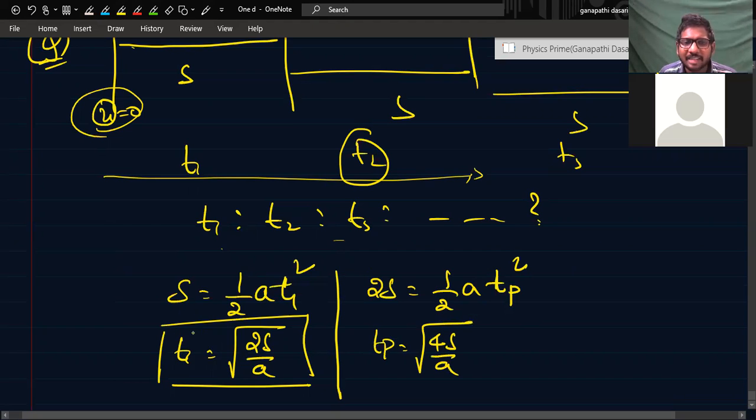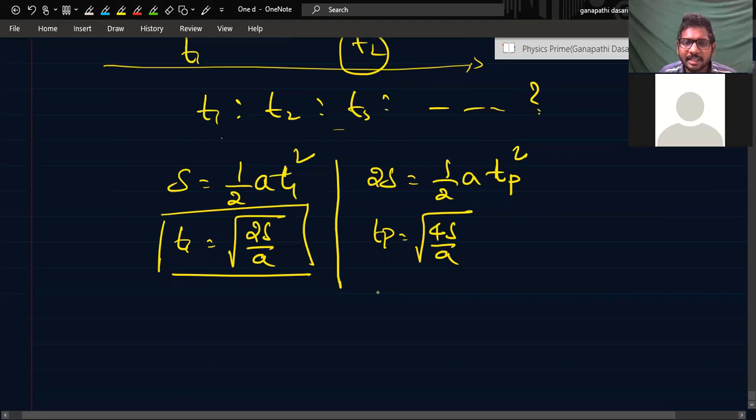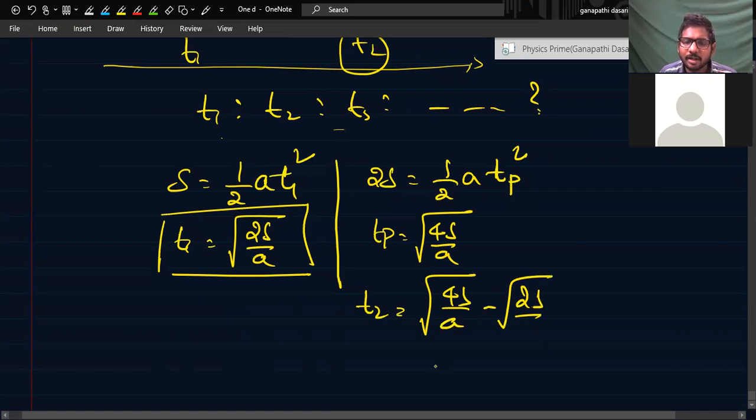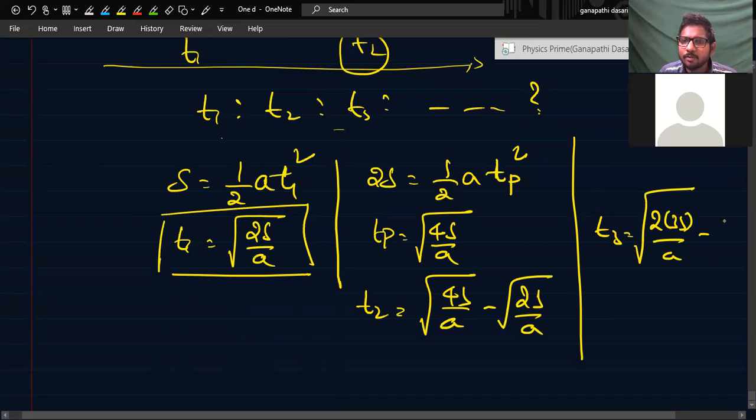Then subtract T1, and we'll get T2. T2 is equal to root over 4S by a minus root over 2S by a. Like that, T3 will become root over 6S by a minus root over 4S by a.